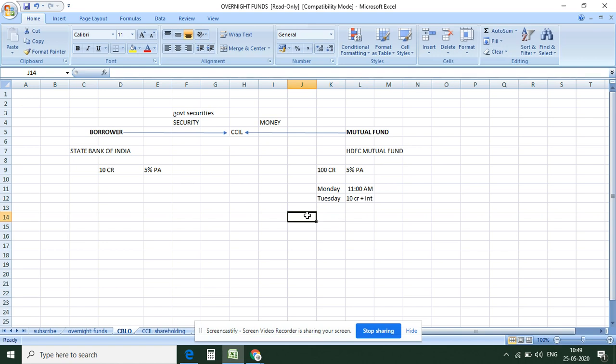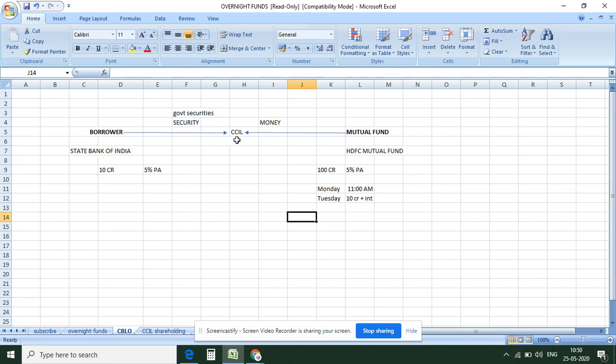In the couple of videos, I explained that Franklin mutual fund has defaulted on redemption. It closed its six debt fund schemes. Why? Because it had given loans to companies for say 2 years, 1 year, 6 months, 3 years, 5 years, right? And there was a lot of redemption pressure. So it was difficult for it to repay each and every unit holder. Therefore, it decided to close the scheme, because it will get the money only after 3 years, 4 years, after the maturity period. But here, the maturity period is only one day, right? So there will not be any redemption failure.